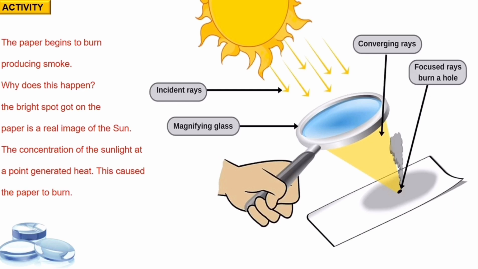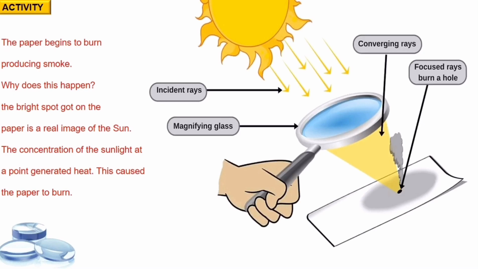In fact, the bright spot you got on a paper is the real image of the sun. This point is called a focal point or focus point. With this, one can understand principal focus just by passing a parallel beam of light through a lens.